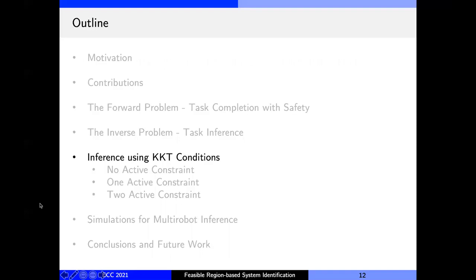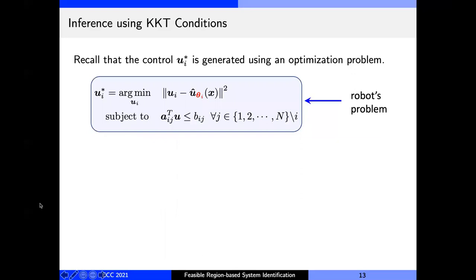So now let's look at the core formalism of our inference approach. Recall that each robot in the system solves this optimization problem to find its optimal control u_i star. Now the observer knows that the robots are solving this problem, but the observer does not know theta_i. To get a characterization of theta_i, an explicit relation between the parameters theta_i and the control u_i star would go a long way.